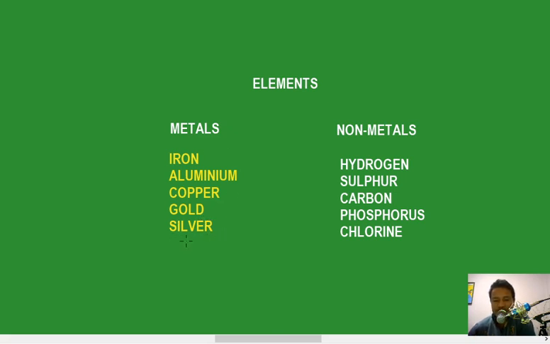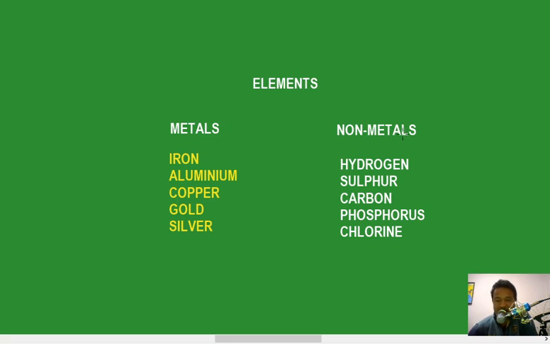If you have seen such material, these are called metals. They are also found in our nature, and they make up this wall.